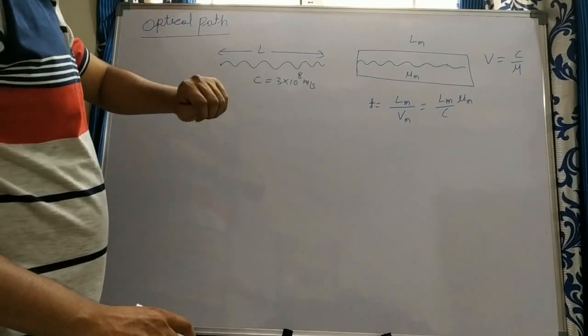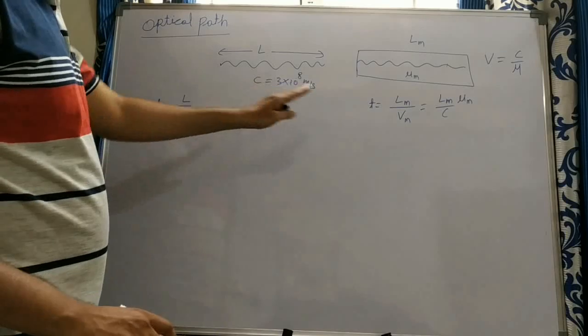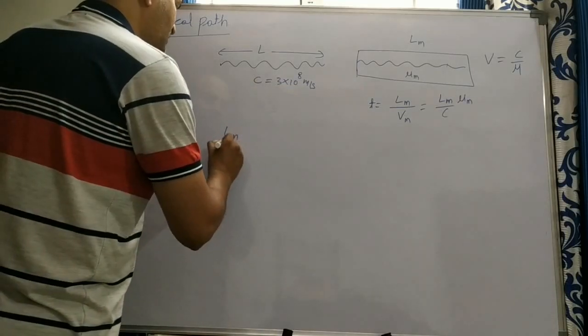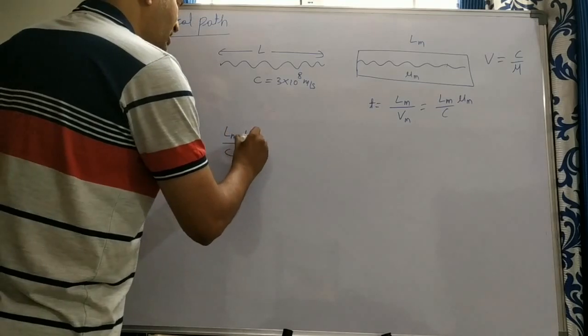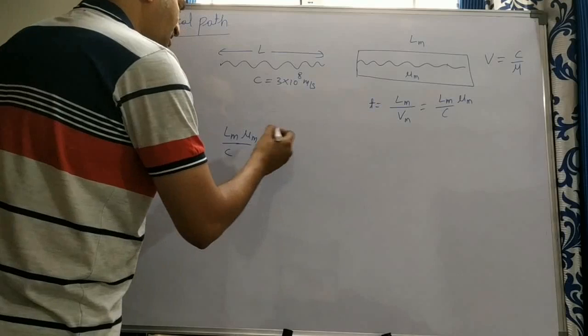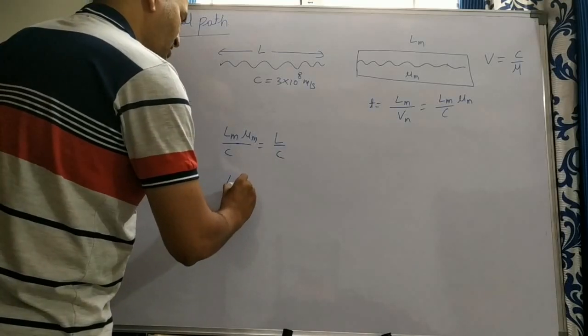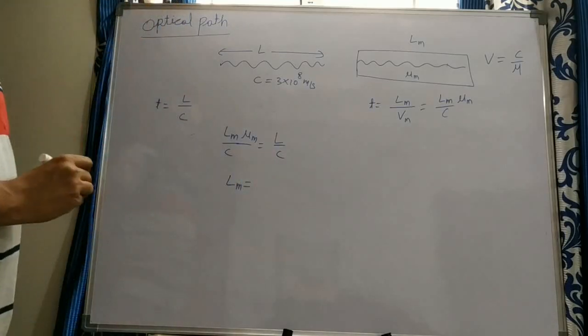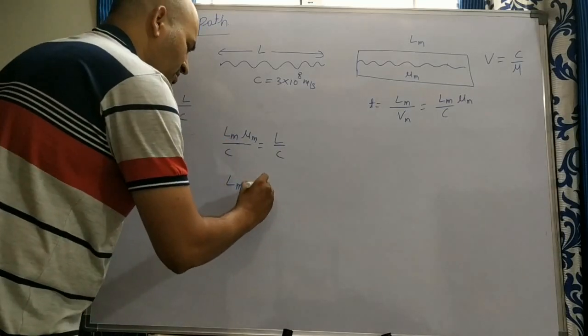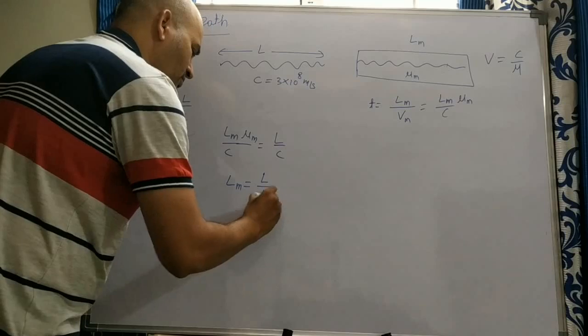So what you can write, these two t are equal. From this you can write, L medium by C into mu medium is equal to L by C. From this, optical path L medium is equal to, C gets cancelled, L by mu medium.